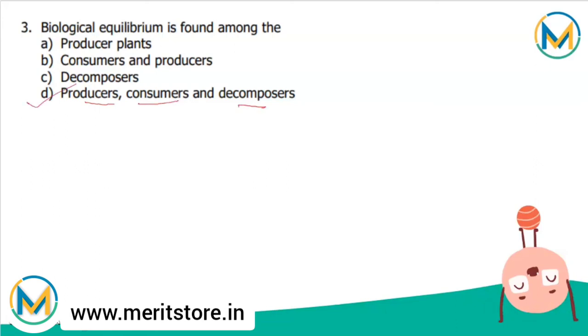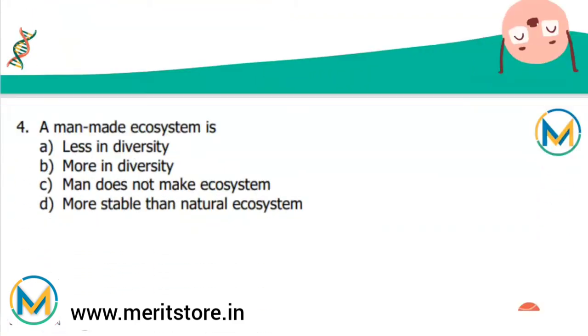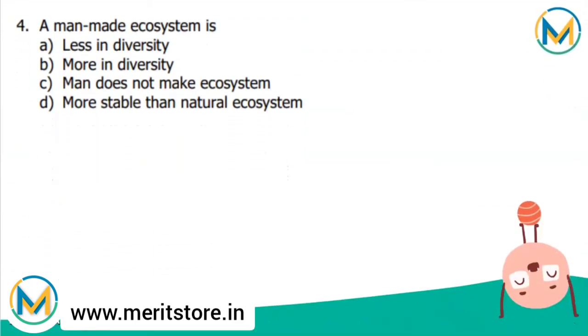So that's option D. Looking towards the next question: a man-made ecosystem is. Man-made or artificial ecosystems have low stability because usually man is interested in only a few economically beneficial species.